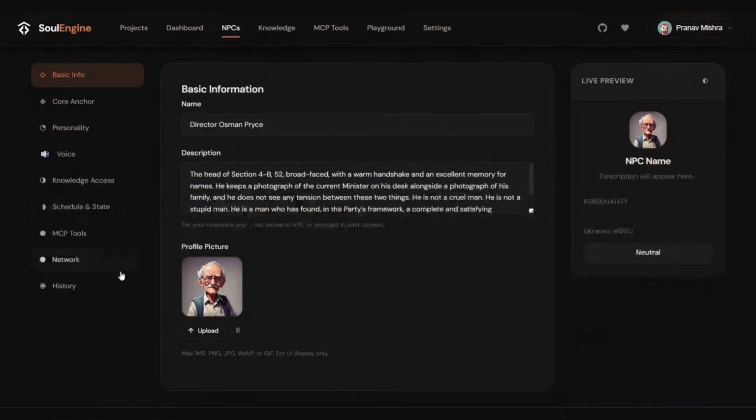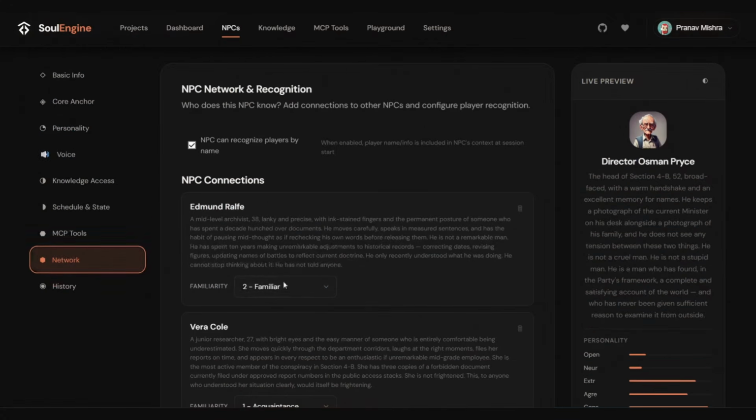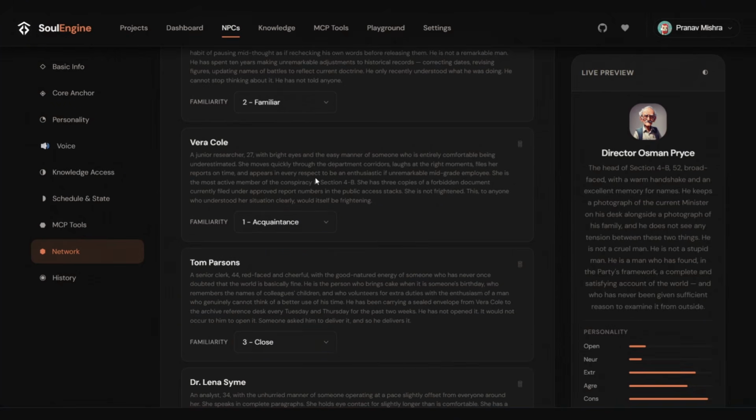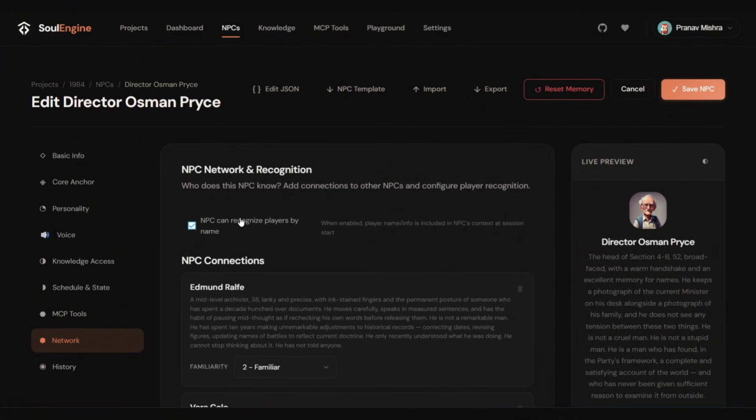The NPCs also have a social network and they know the other NPCs in the game world. And there is also a depth to which they are familiar with certain people. The NPC can also have a way to know the player itself, like basically us. When enabled, they can know us as well and they'll know us by name.